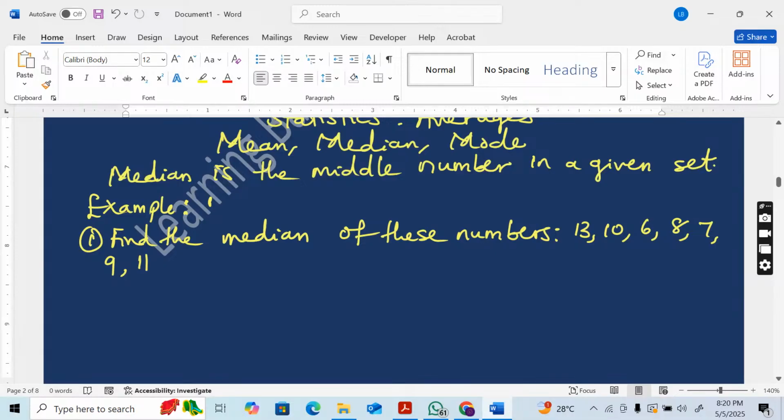So let's rearrange: 6, 7, 8, 9, 10, 11, 13. So which one will be the middle number?